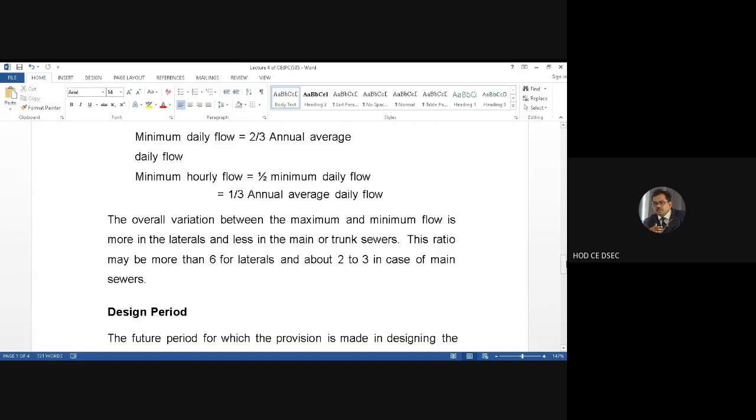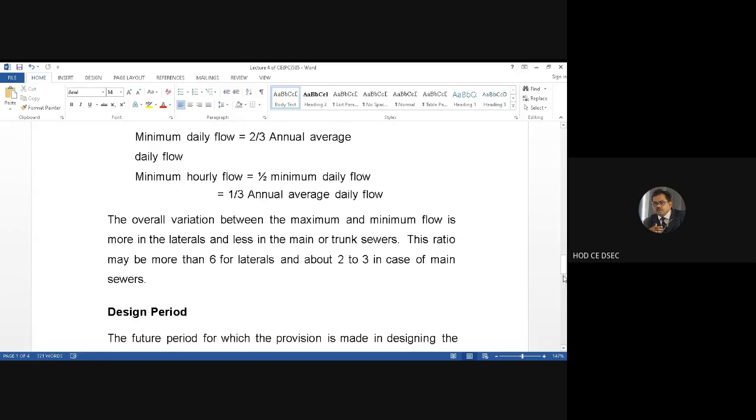This ratio may be more than 6 for laterals and 2 to 3 in case of main sewers. So as we go on increasing the diameter of the pipe, the variation between the maximum and minimum flow is minimum, but the variation of maximum to minimum is maximum in the lesser diameter sewers, just like I have mentioned, the laterals.